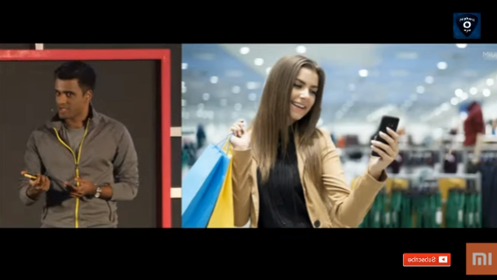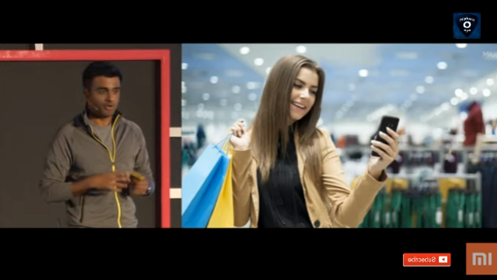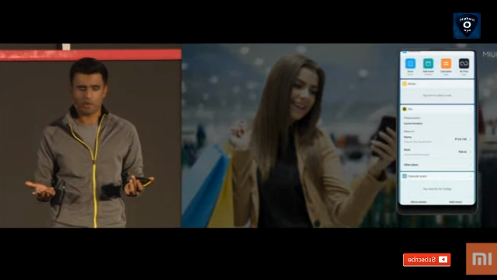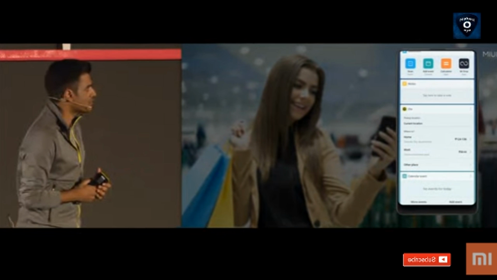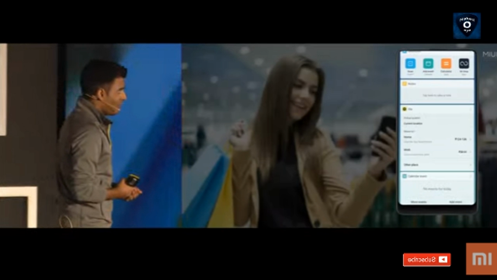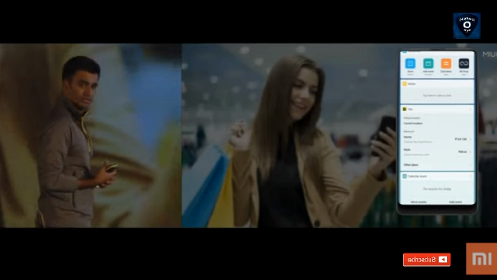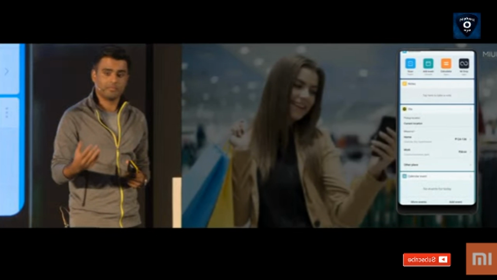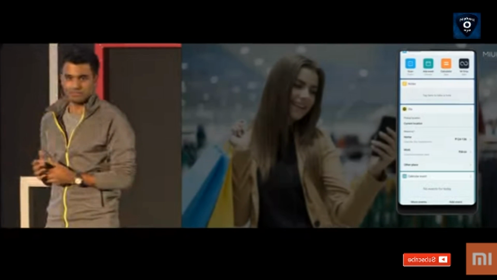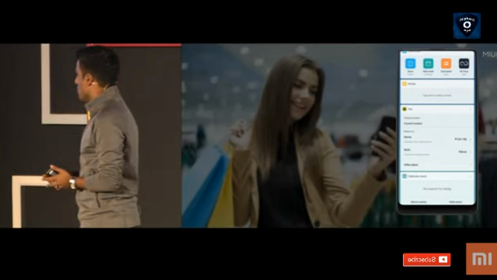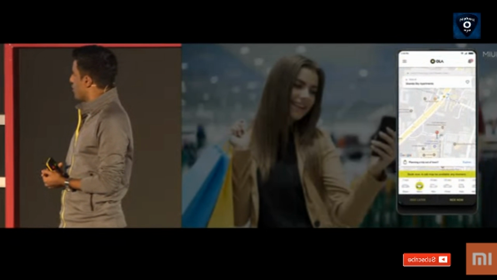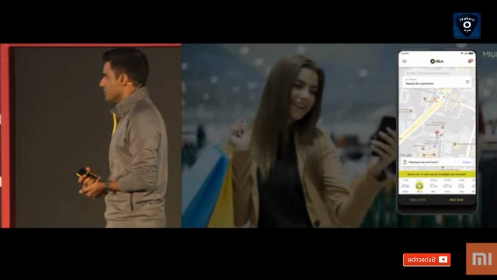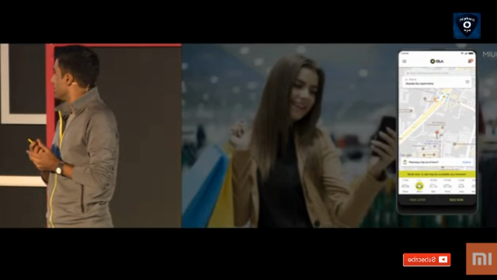Here's another example. Let's say you're out shopping, and you want to take a cab home. You want to find a cab home. So with MIUI 9, again, just swipe left of your home screen. Here we have Ola, and we've pre-saved our home and work addresses. And so MIUI 9 will automatically give you an estimated fare for going home from the shopping mall. Here, let's say we want to go home. We just tap on home. It opens in the Ola app with these destinations pre-filled, and you can book a cab really quickly and easily.